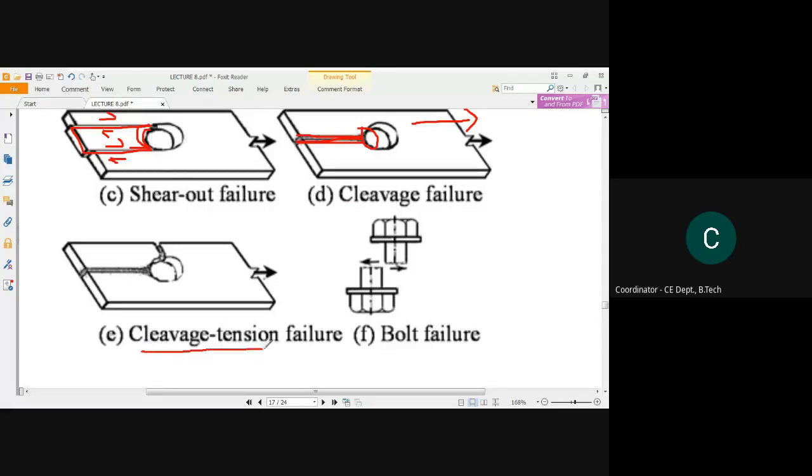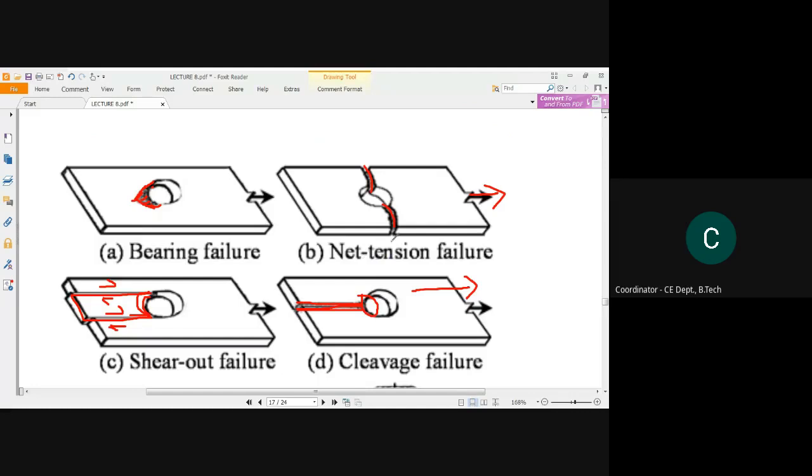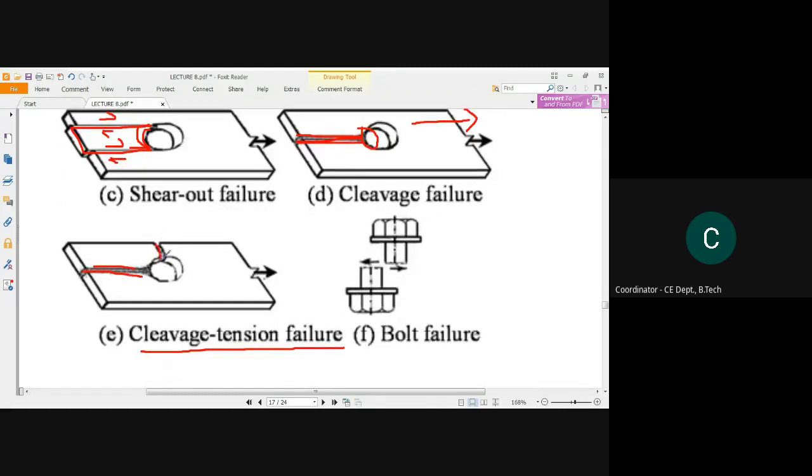This is called a cleavage tension failure. Why? Because due to that tension mechanism, a cleavage failure has occurred, and this was a tension failure, right? We have already seen. So this part has been torn out due to the tension failure. Here you can observe a similar pattern of failure. That is why this is called a cleavage tension failure.